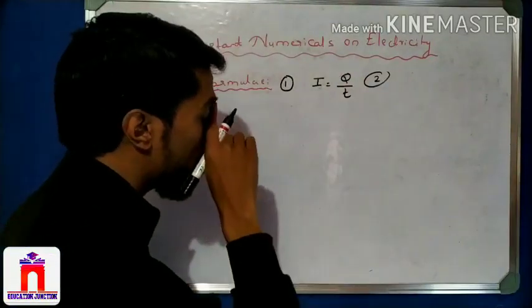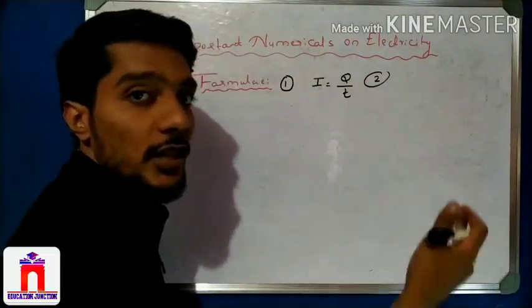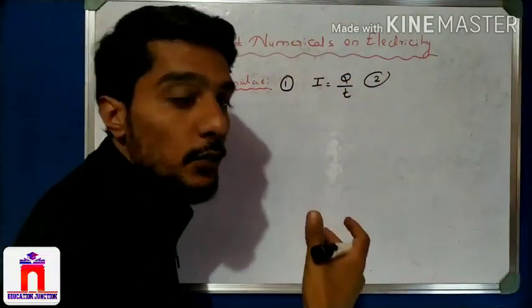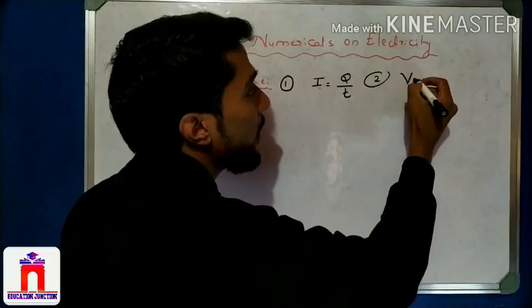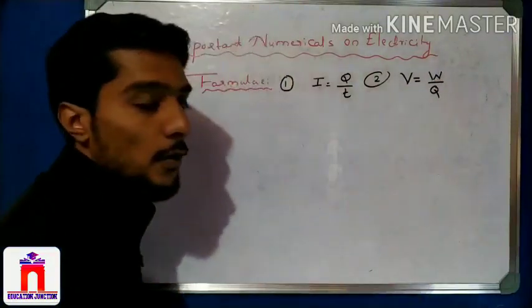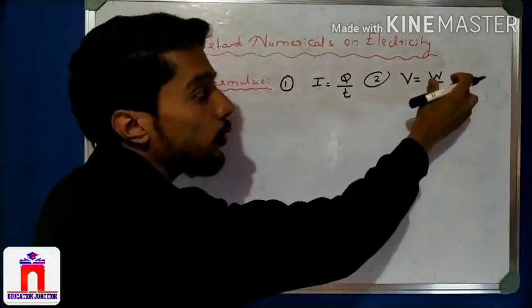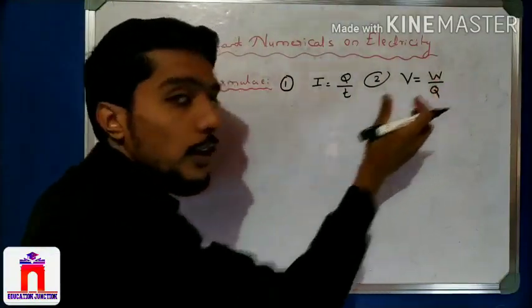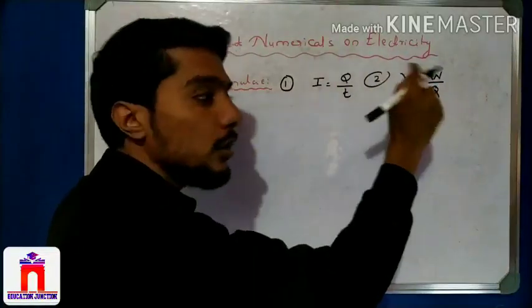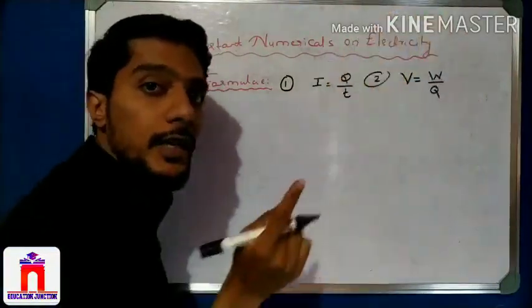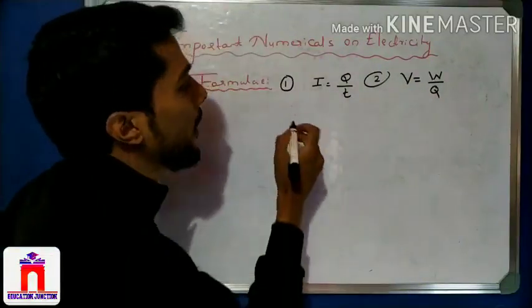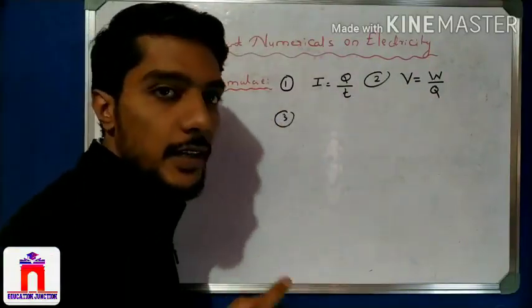Now come to the second formula, which is important. Next we come to the potential difference. If current is flowing in the circuit, how is it flowing? With the help of potential difference. V is equal to W divided by Q. What is potential difference? The amount of work required to move a unit of charge, that is W by Q, where V is the potential difference in volts, W is the work done in joules, and Q is the charge in coulombs. Very important.